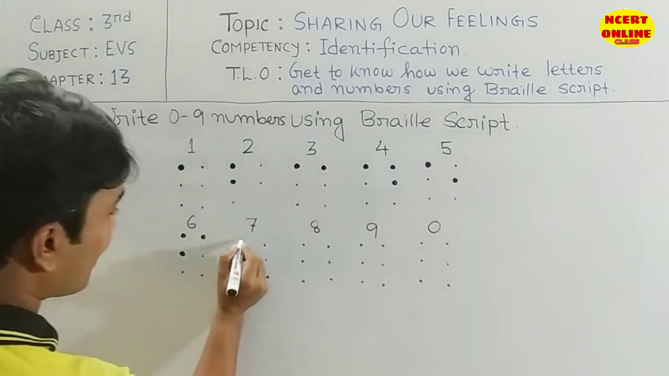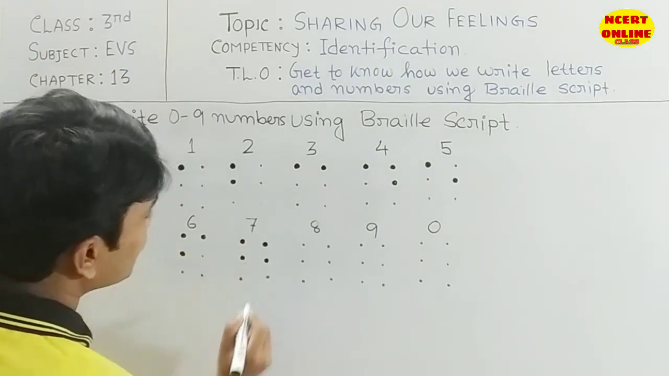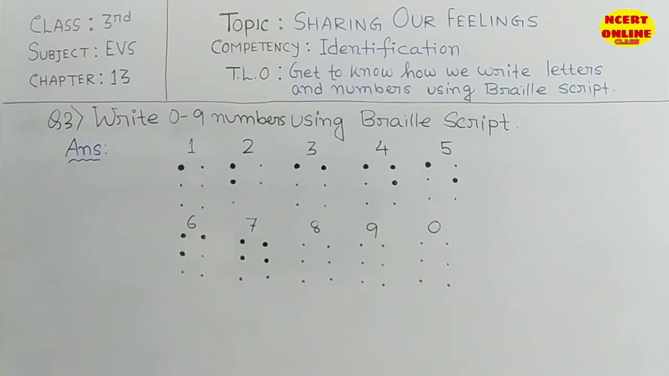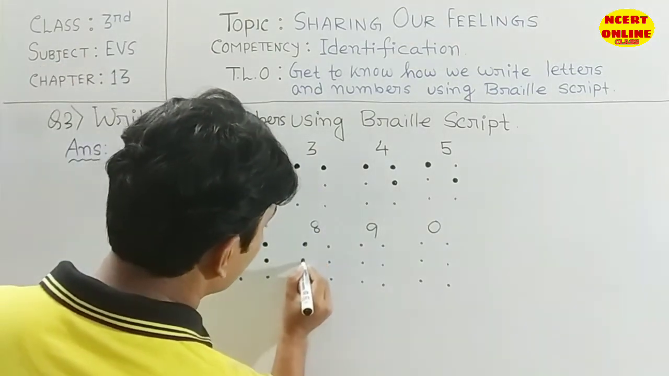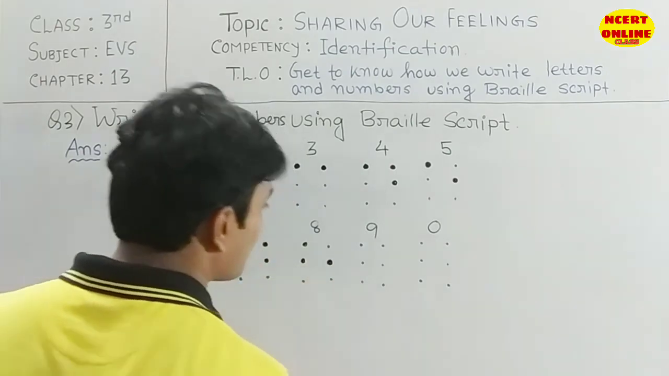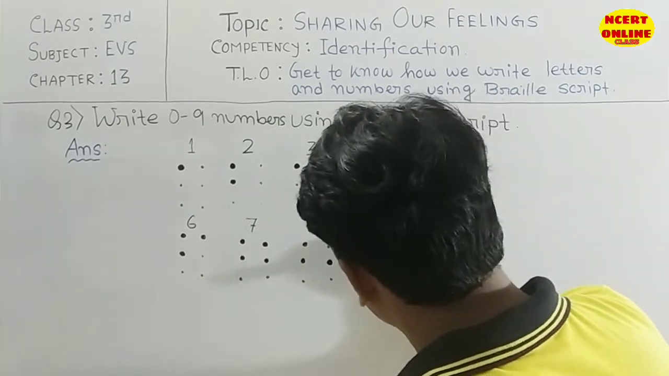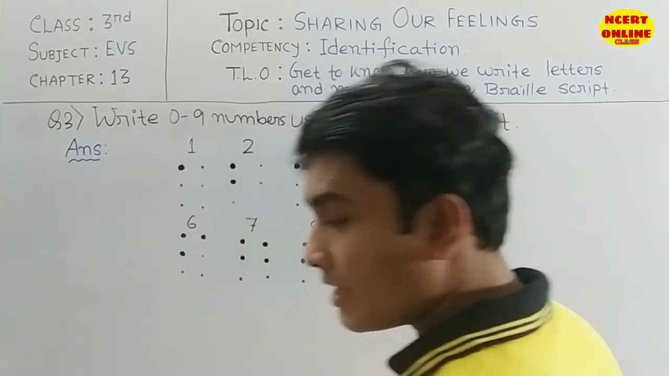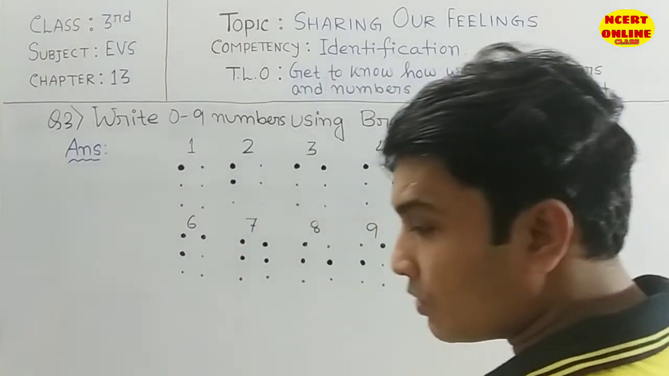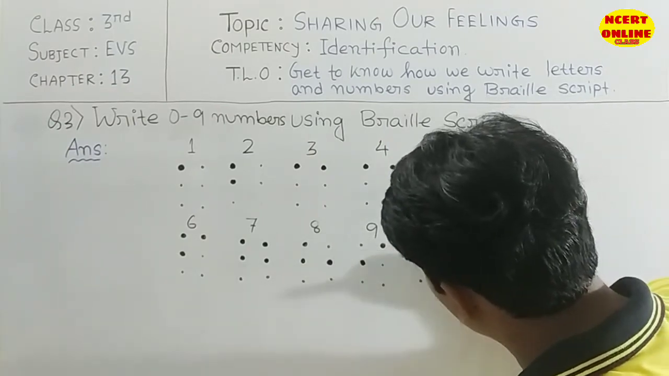Then number 7, first four, and sometimes it will match our different alphabets also. Okay. Then number 8 is these left two and then this one. Then number 9 is this one and this one are big. And then last, 0 is this one and these two.